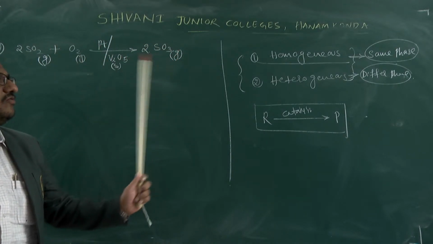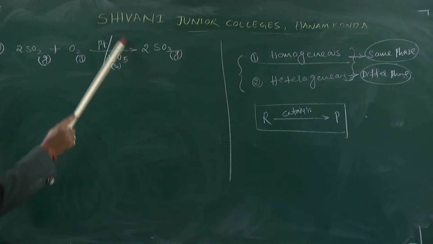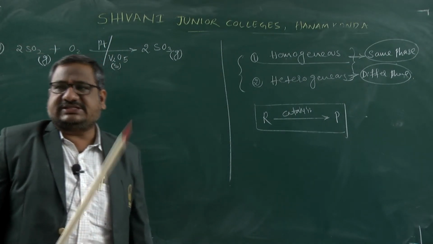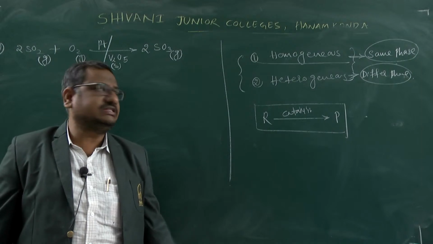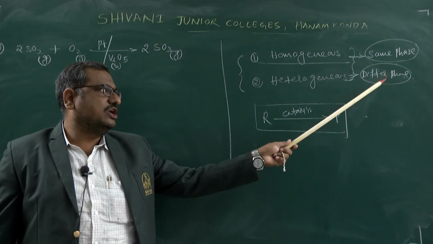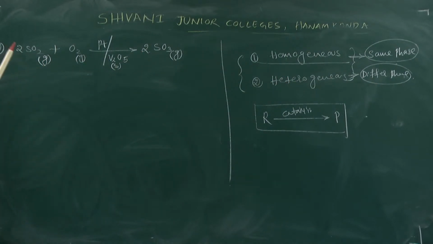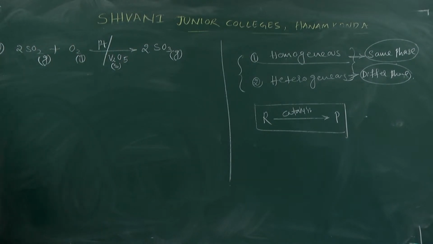These all are of what type of phase? Same phase. Reactant is in one phase, product is also in the same phase, but the catalyst has a different phase. In the earlier example, reactant, product and catalyst had the same phase, that is homogeneous. Now, it is a different phase. Due to the different phase, such reactions are called heterogeneous catalysis. How can we identify it? The reactant and product are gases in the same phase, whereas the catalyst has a different phase. That is the reason this type of catalyst is called a heterogeneous catalyst.